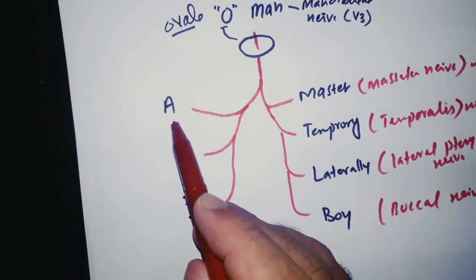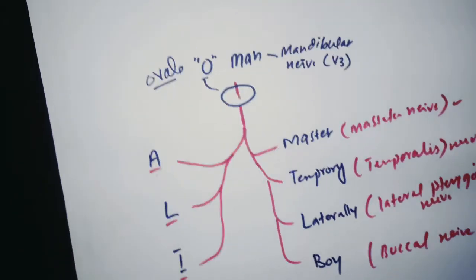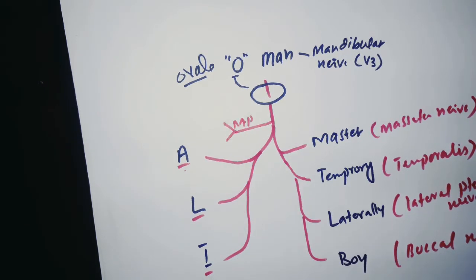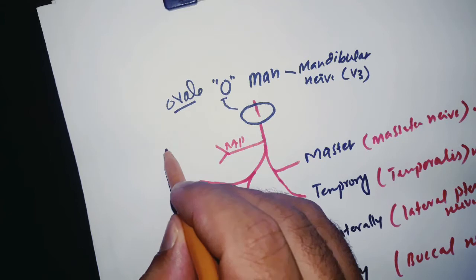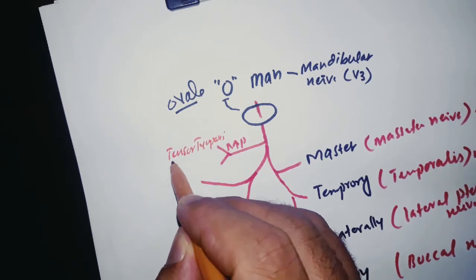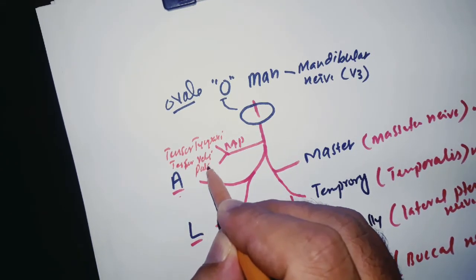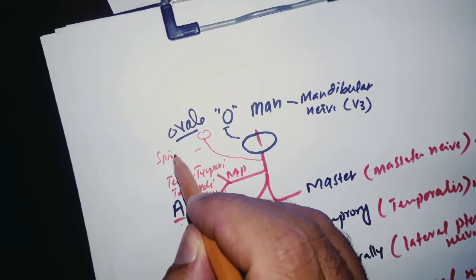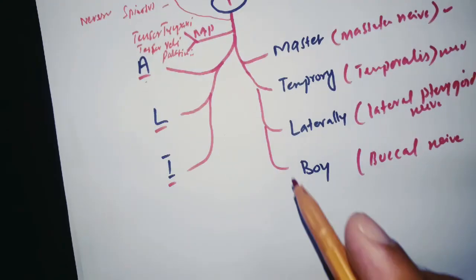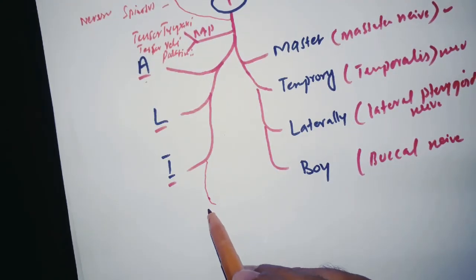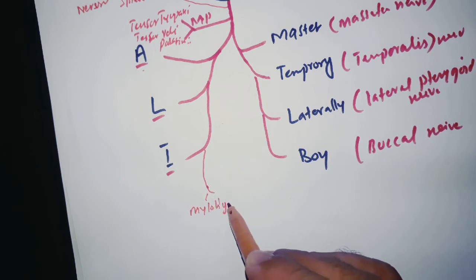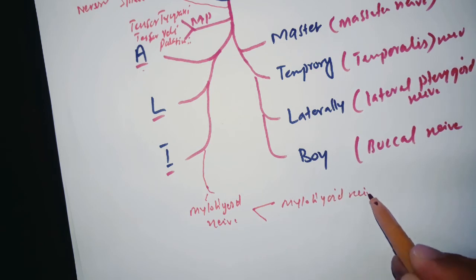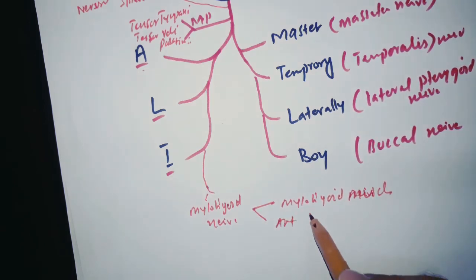Now let's talk about the trunk. From the trunk we get the medial pterygoid nerve, which also supplies the tensor tympani and tensor veli palatini muscles. From the trunk we also get the nervus spinosus, which enters the skull through the foramen spinosum. From the inferior alveolar nerve, we also get the nerve called the mylohyoid nerve. This mylohyoid nerve supplies the mylohyoid muscle and the anterior belly of the digastric muscle.